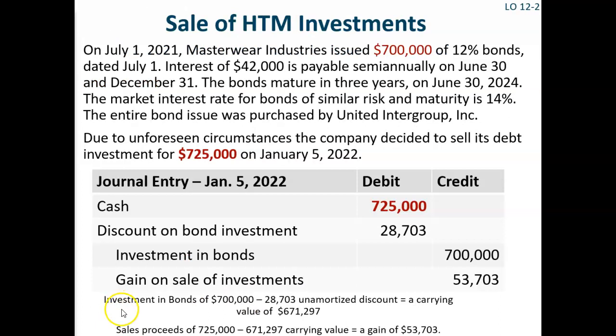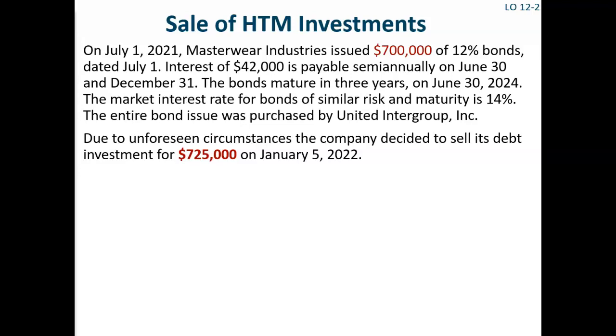Typically, held-to-maturity investments are held until their maturity date. However, suppose that due to unforeseen circumstances, United decided to sell its debt investment in Masterware bonds for $725,000 on January 5th, 2022. United would record this sale just like any other sale of assets, with a realized gain or loss determined by comparing the cash received with the asset's carrying value.